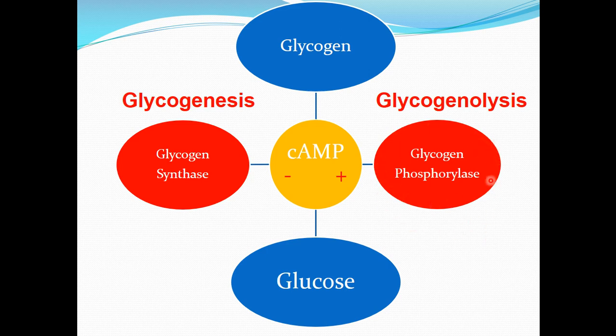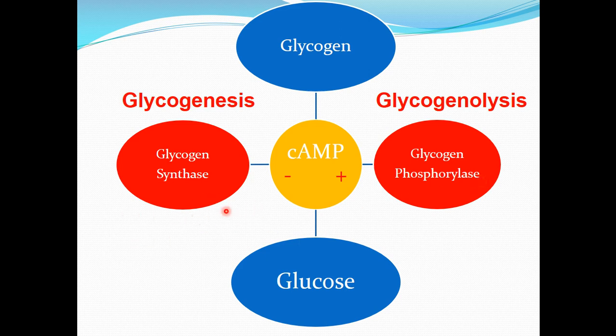Glycogen phosphorylase A is the active form of enzyme and is phosphorylated, and glycogen phosphorylase B is the inactive form and dephosphorylated form.